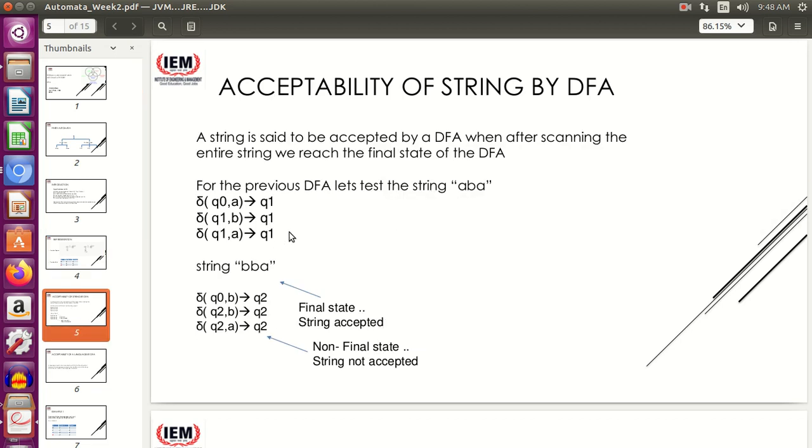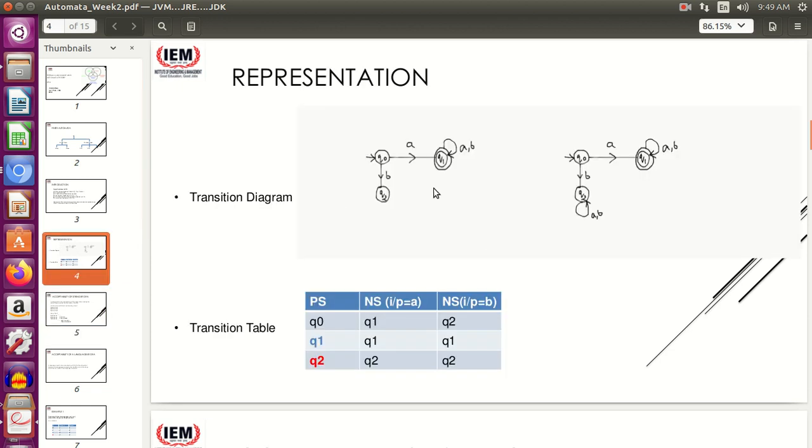Next is acceptability of a string by DFA. How do you understand that the string is accepted by a DFA? So a string is said to be accepted by a DFA when after scanning the entire string we reach the final state of the DFA. Now this is very important. Reaching the final state after scanning the entire string. So let's test the previous DFA with the string ABA. Okay. So I'll go to the diagram again. I am going to test the string ABA for this DFA.